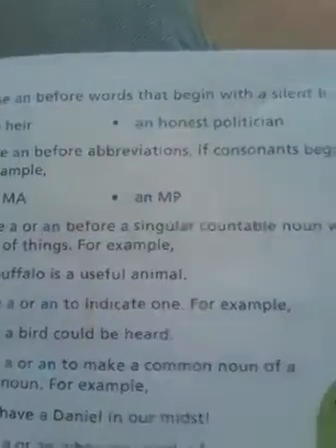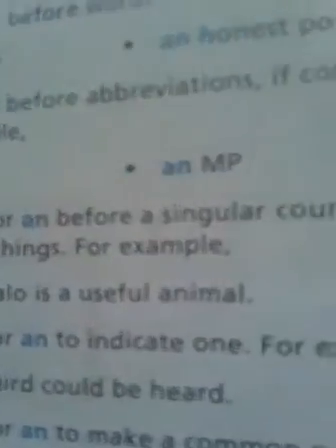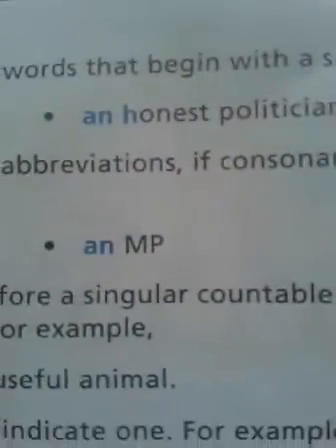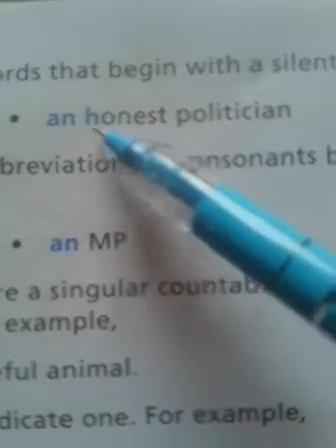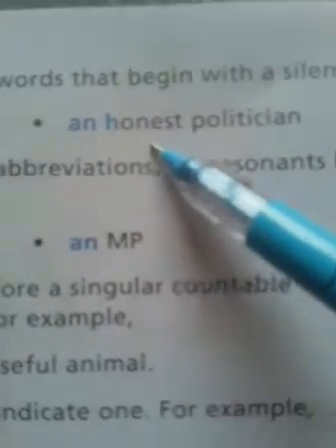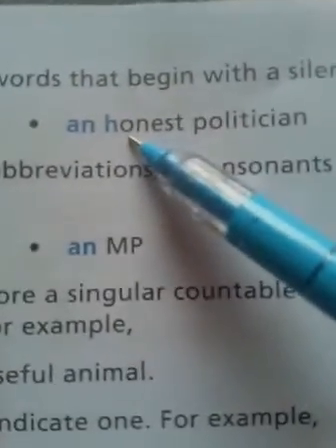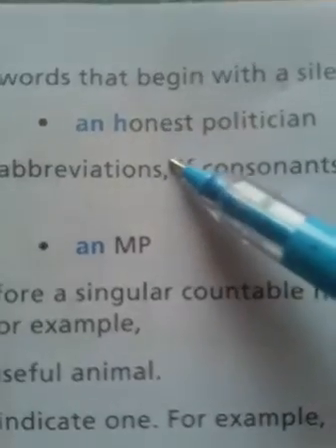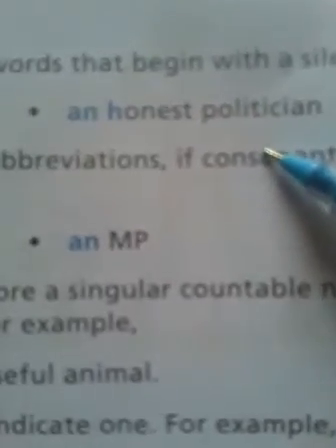That is why we use an here. Honest: H is silent, we are pronouncing from O to T. Honest politician. So H is not being pronounced here, and that is why an is used before honest.